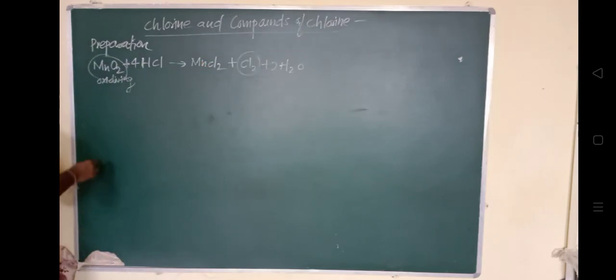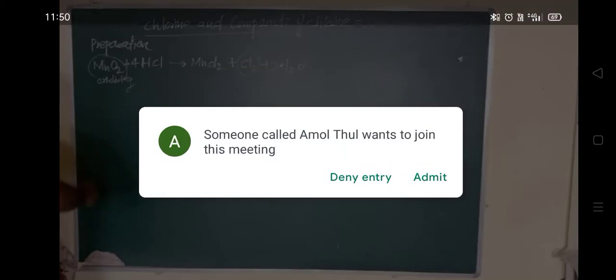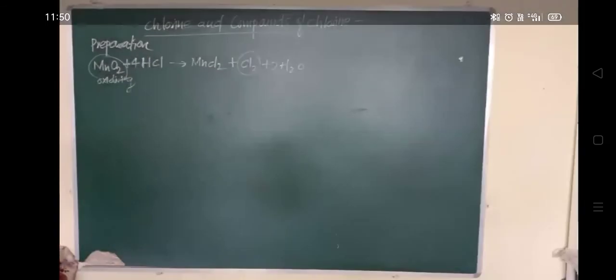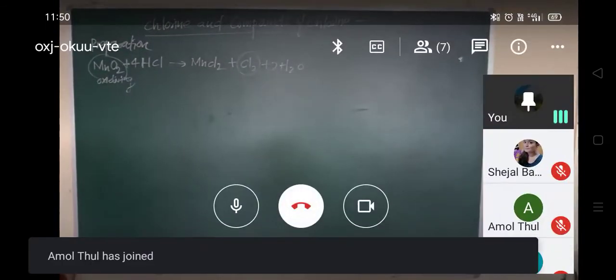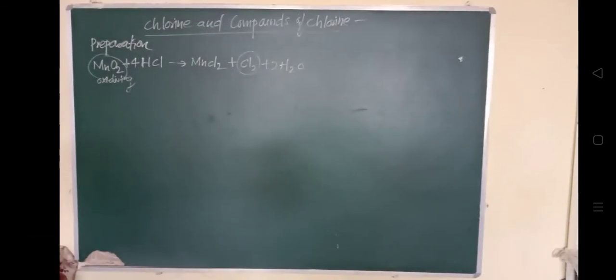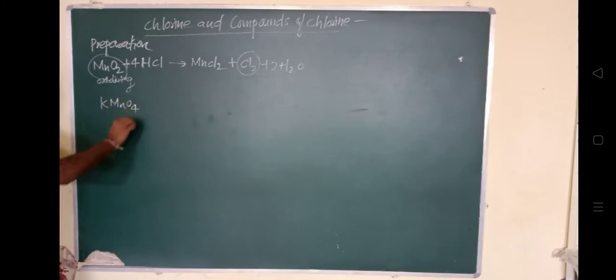Another way by which it can be prepared is oxidizing hydrochloric acid by the oxidizing agent potassium permanganate, KMnO4.